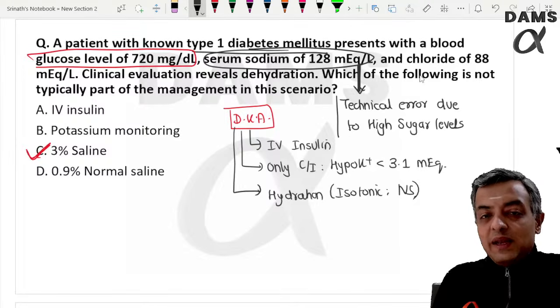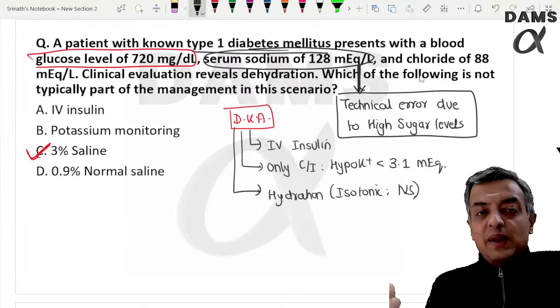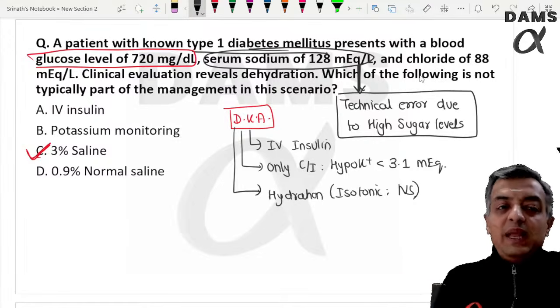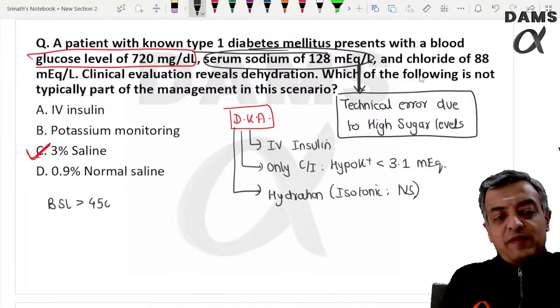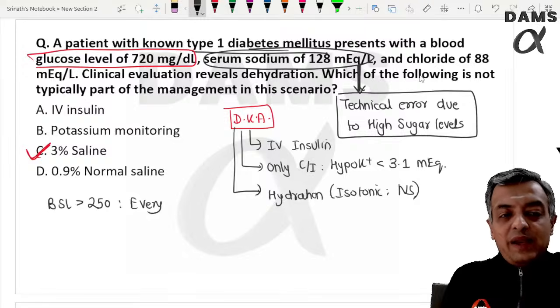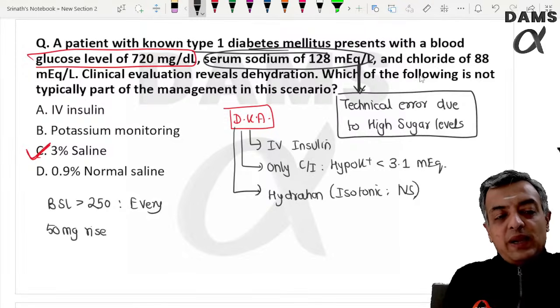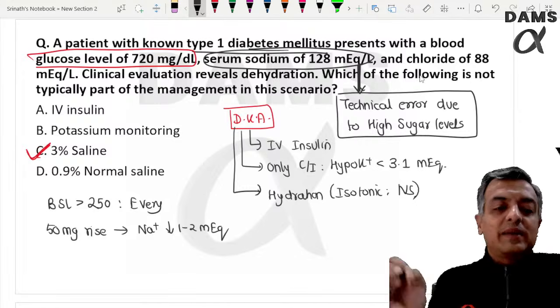Whenever the blood sugar is more than 250, for every 50 milligram rise in the blood sugar level, the sodium level can drop by 1 to 2 milliequivalent.